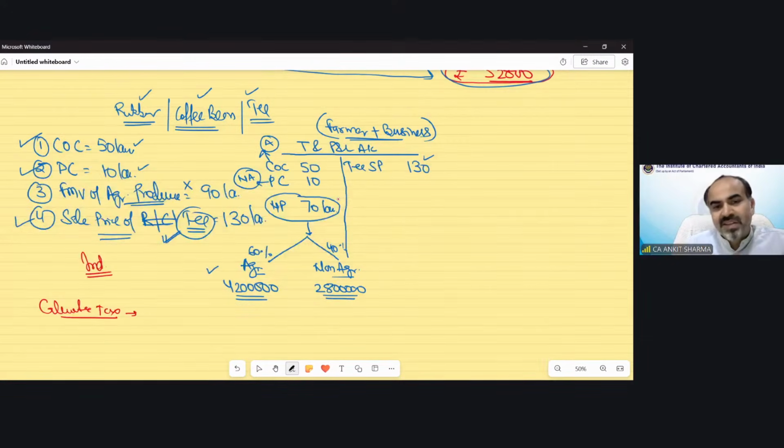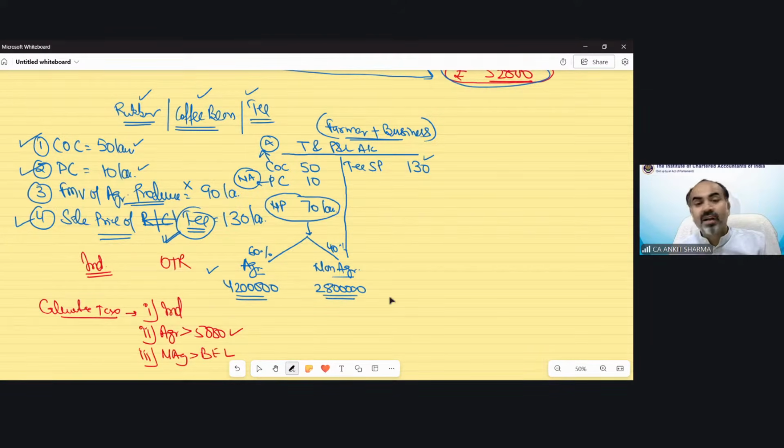Now if you see in this example, you are fulfilling the conditions of integration. It's an individual case. Your agricultural income exceeds 5,000. Your non-agricultural income exceeds, if it's the optional tax regime, the basic exemption limit.